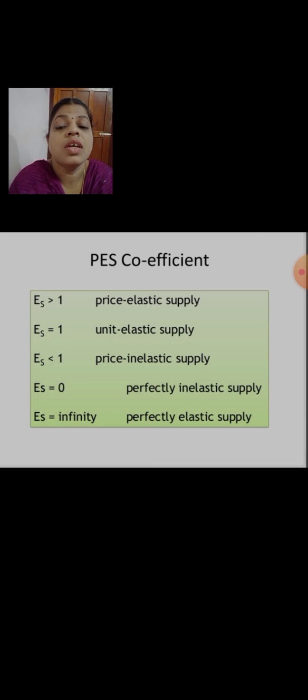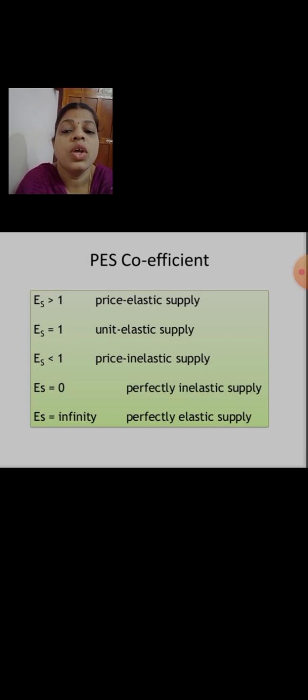Here all the coefficients range from 0 to 1 and at last it tends to infinity also. If it is greater than 1, we can say it is price elastic supply. That is, the supply is more elastic.